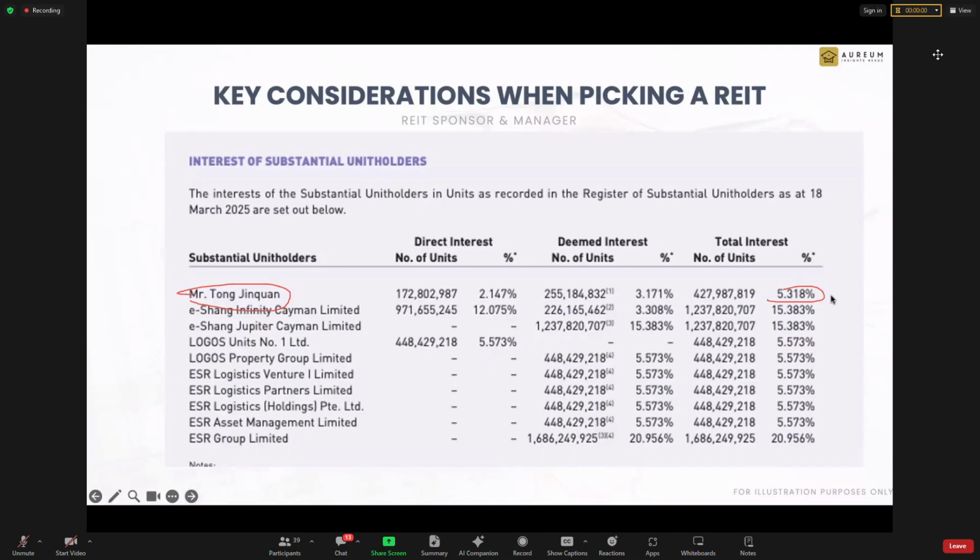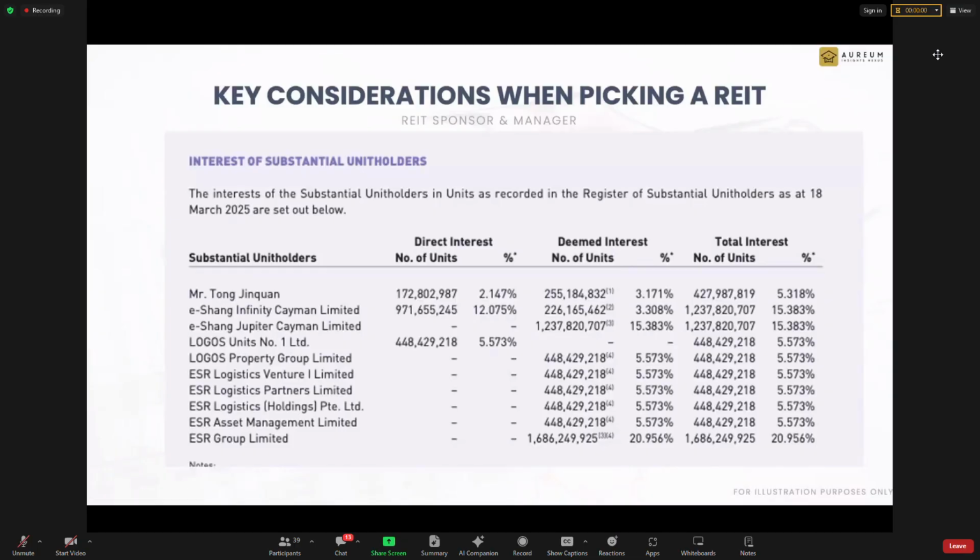But along the way, he started to trim the stake. For those who don't know who this person is, he's one of the property tycoons in China. So you can take it that ESR bought only property in Singapore last time before all the mergers. A property tycoon in China came to set the risk and started to buy Singapore industrial buildings. But now his stake has started to come down due to some mergers and acquisitions along the ESR group itself. So the sponsor ESR now has a 20% stake. So you see this thing will start to change and risk will start to evolve. So you need to monitor this aspect.